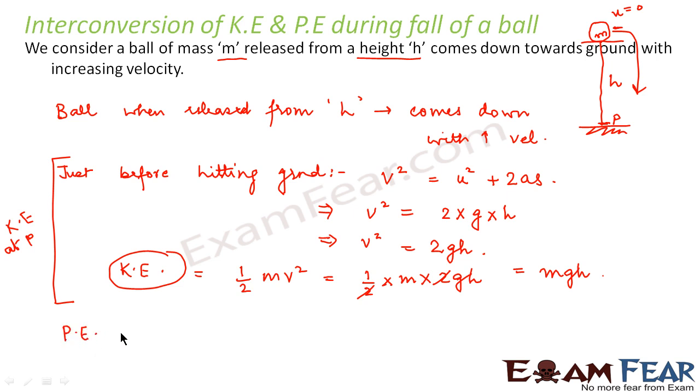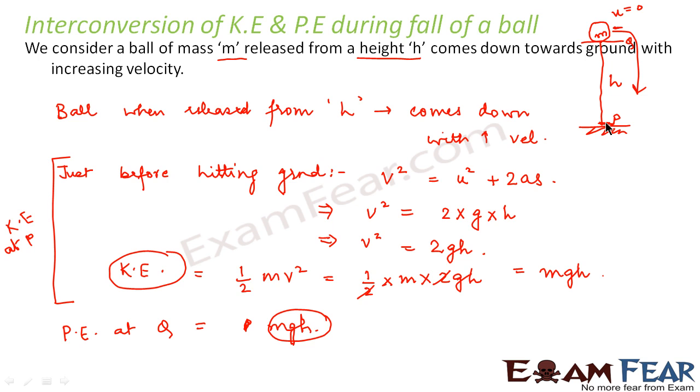Now let us see the potential energy at point Q. So at Q, what will be the potential energy? It will be mgh. So we find that the potential energy at this point Q is equal to the kinetic energy before it hits the ground. That means the potential energy gets converted into kinetic energy, and the total energy when it was at a height h and when it reaches the ground remains the same.